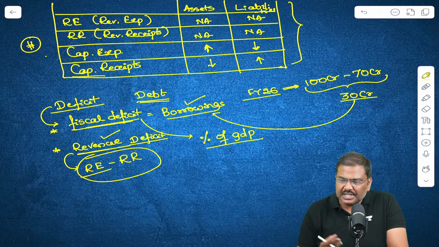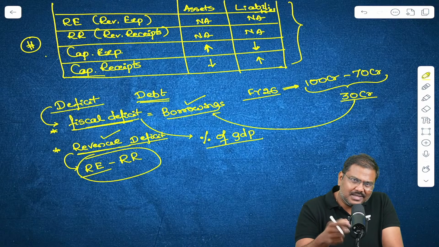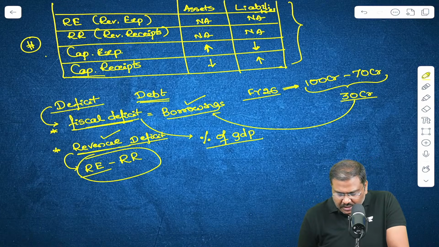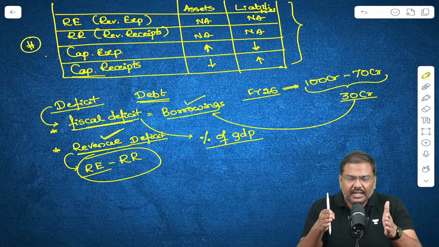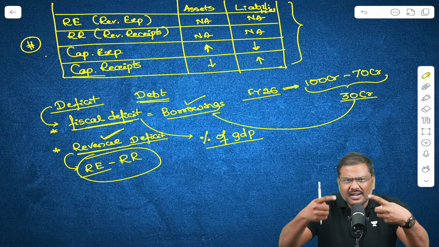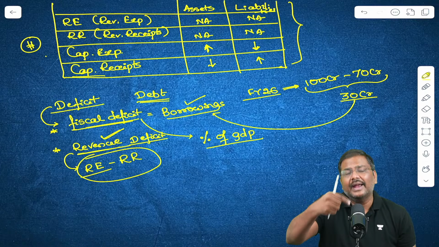I'll repeat the statement. When you borrow from the market, you should not borrow for consumption purposes. You should borrow for asset creation purposes. Now, what generally happens in the context of the revenue deficit? You're borrowing for consumption purposes. There is no asset creation under the revenue head. There is asset creation only under the capital head.